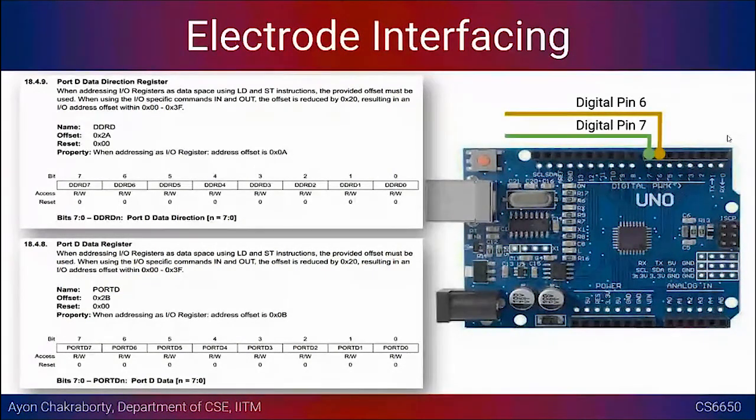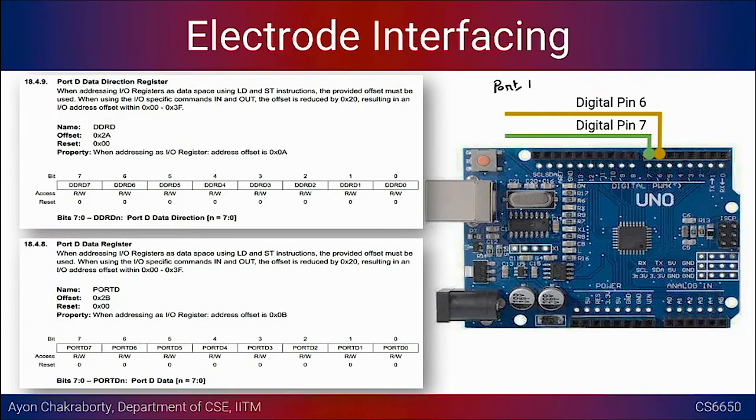And similarly, if you want to write some data, suppose you want to configure a particular pin as high, then for that particular port, you have to look at the corresponding bit, right? If you are interested in digital pin 6 and 7, this maps to port D, right?